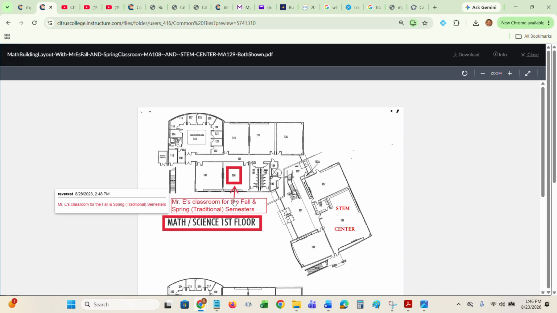And all my fall and spring traditional semesters are always in MA 108 on the first floor next to the bathrooms. So you'll notice if you go down the hall, there's the STEM Center where you can get in-person tutoring as well.